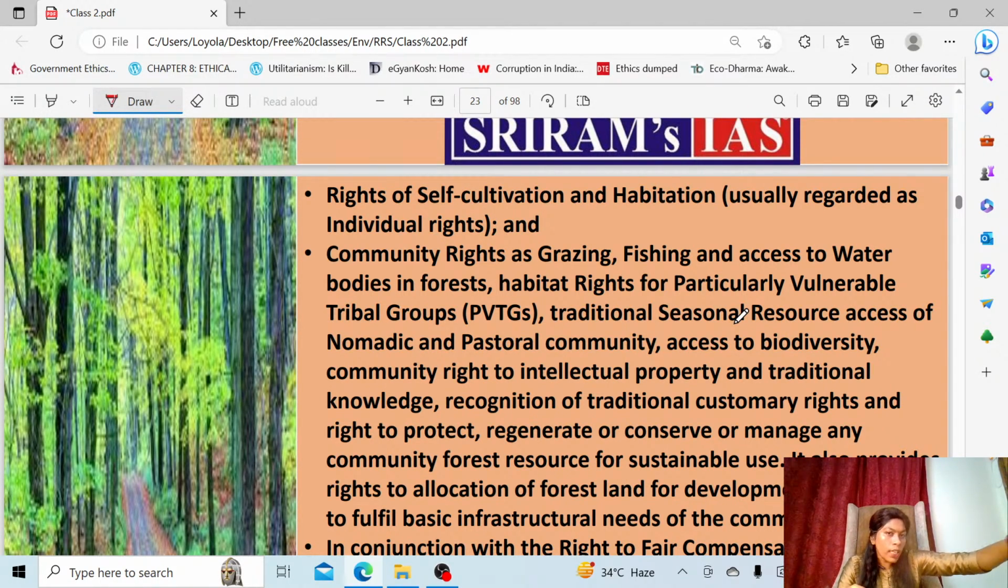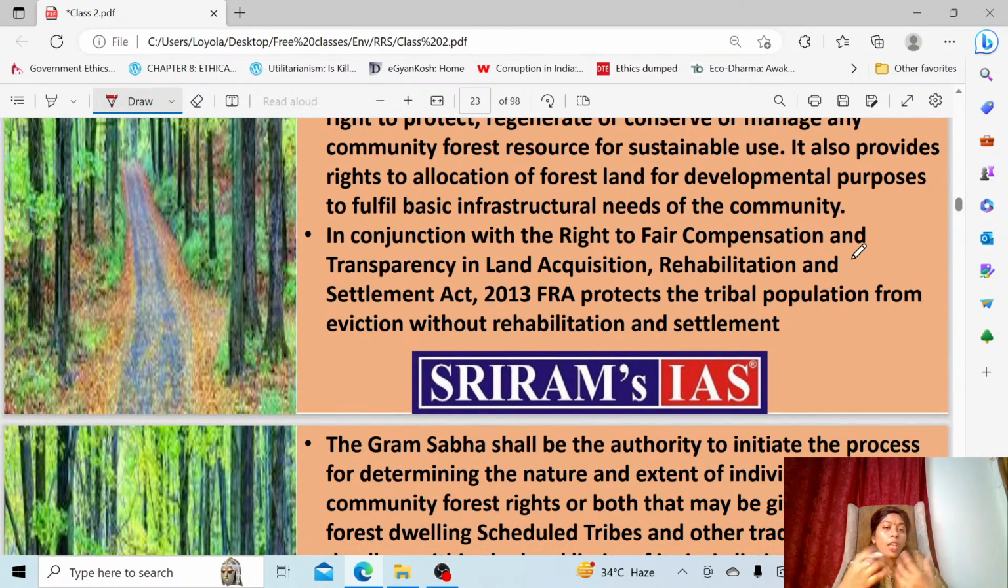Self-cultivation. You are just going to cultivate on your own and you are living in that area. The right of self-cultivation and habitation is called individual rights. Community rights means the community will use that land, especially for grazing, fishing, and access to the water bodies. Even traditional methods of cultivation. The group, all the people, will join together and exercise customary rights. Like this it goes on. This way they are going to use that particular area for the benefit of the community. So this is called community forest rights.